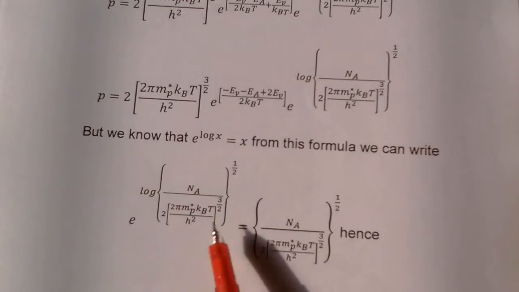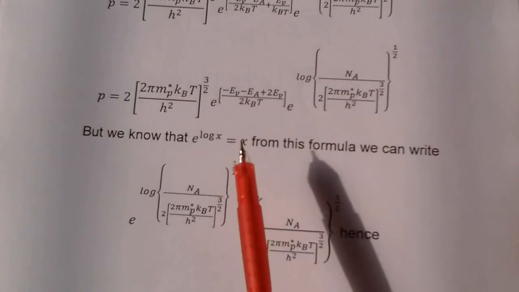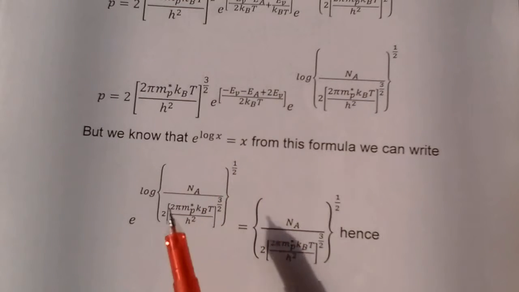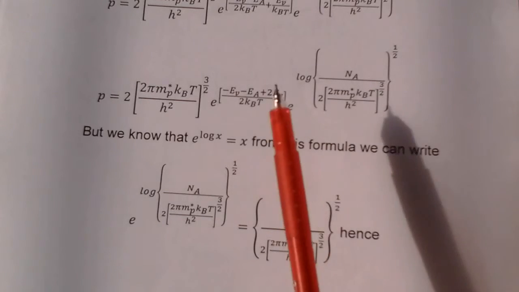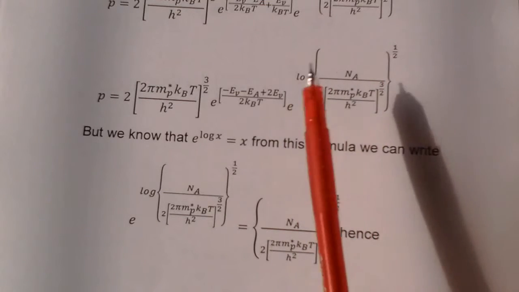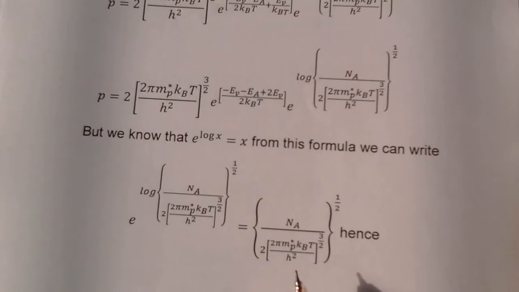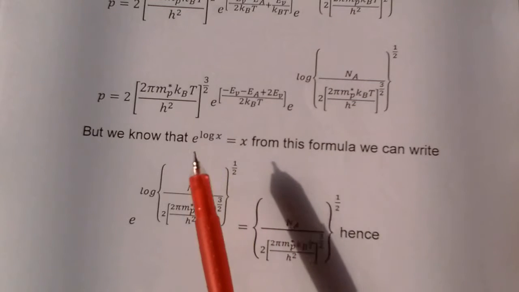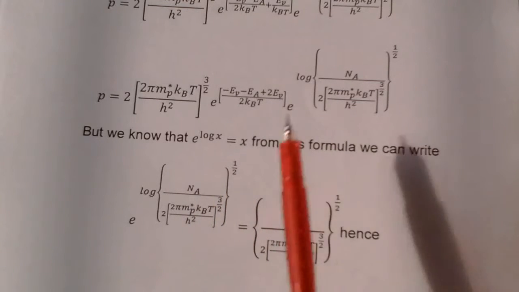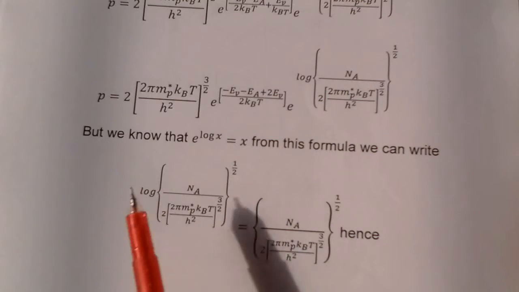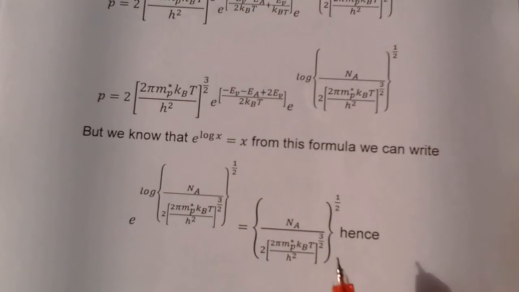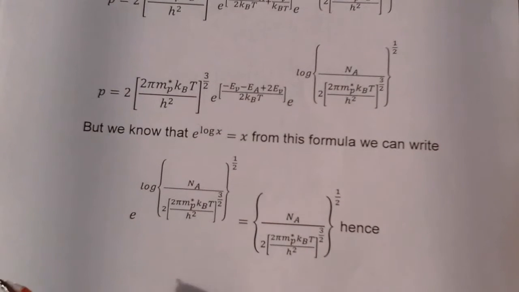In the place of x this term is there, so I am writing this value according to this formula.